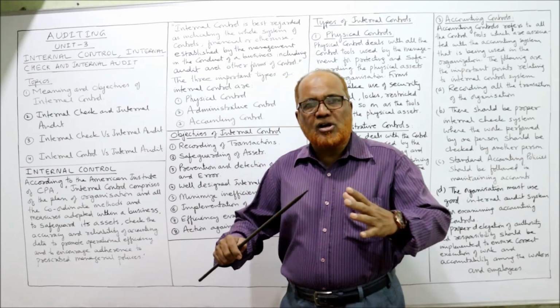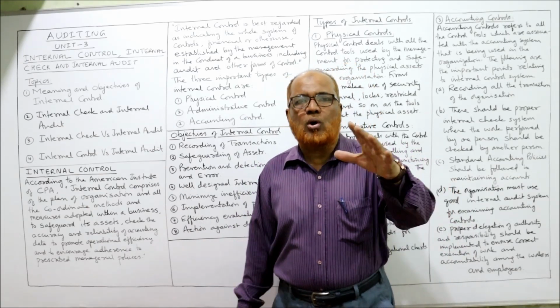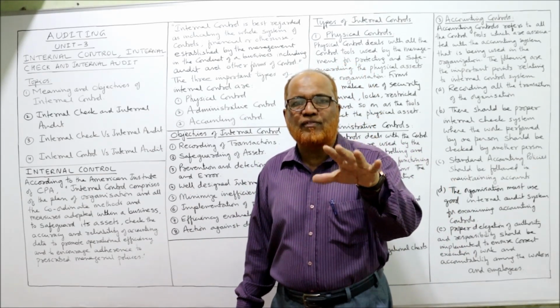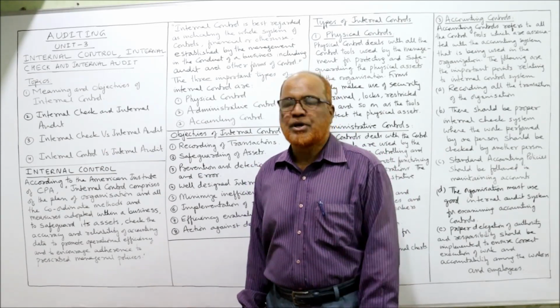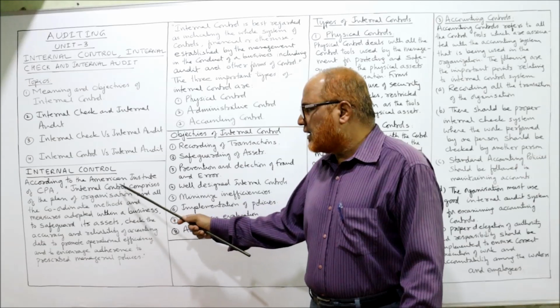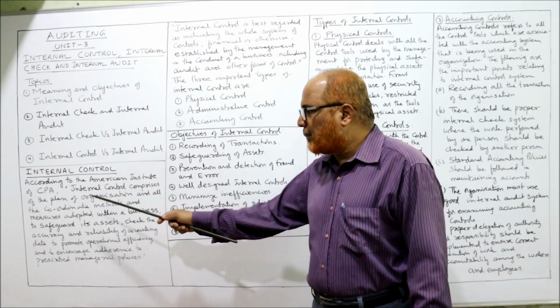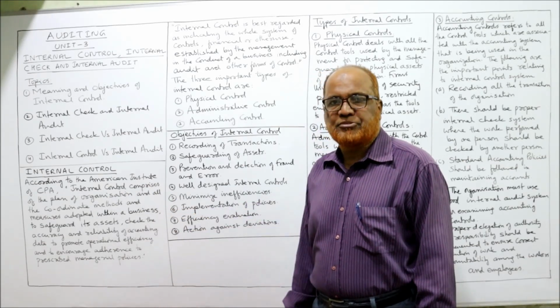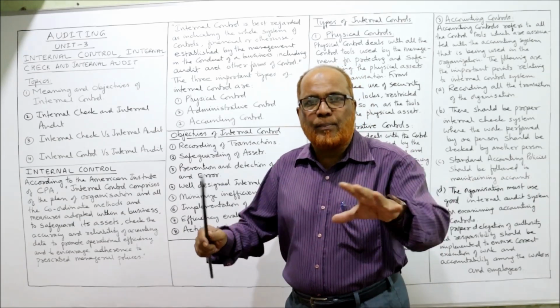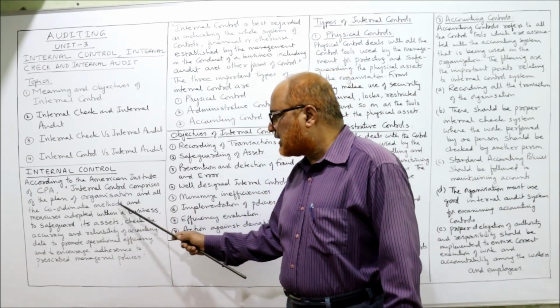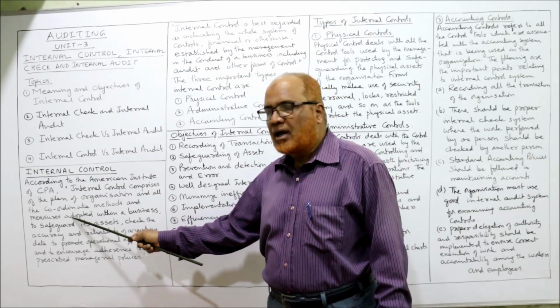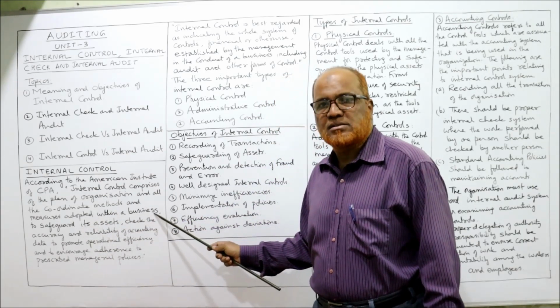This definition is a comprehensive definition because all the functions of internal control are present in it. So what is internal control? Internal control comprises the plan of organization and all the coordinate methods and measures adopted within a business.